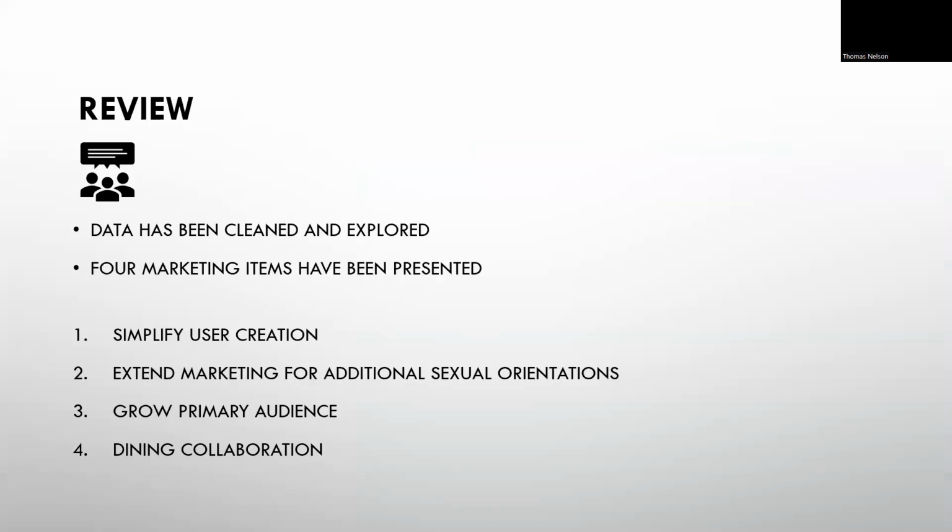So, in review, the data has been cleaned, reviewed, and examined. We can add 4 items for marketing, which are: simplify user creation, extend marketing for additional sexual preferences, grow the primary audience of students and possibly extend it to include middle-aged users, and collaborate with restaurants that serve alcohol near the San Francisco and Oakland areas.